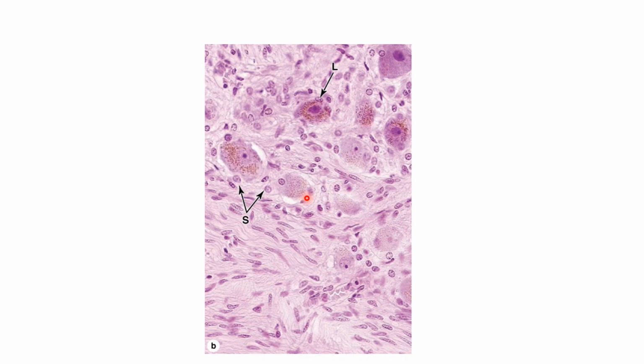While in the autonomic ganglion, the cells are multipolar. So we have an incomplete capsule. That's how we differentiate, and the neurons are smaller. You can see some brown pigment. This is the lipofuscin pigment. These are the nuclei of satellite cells.